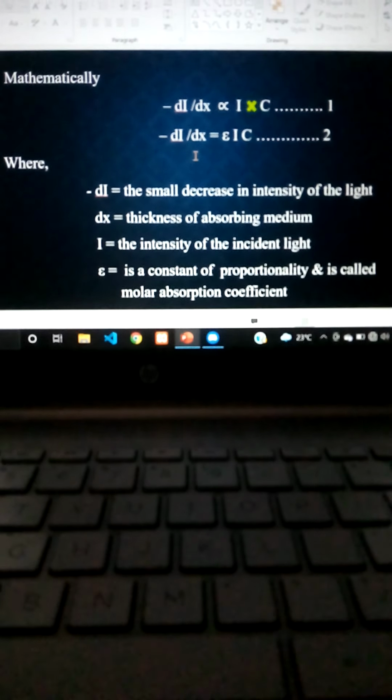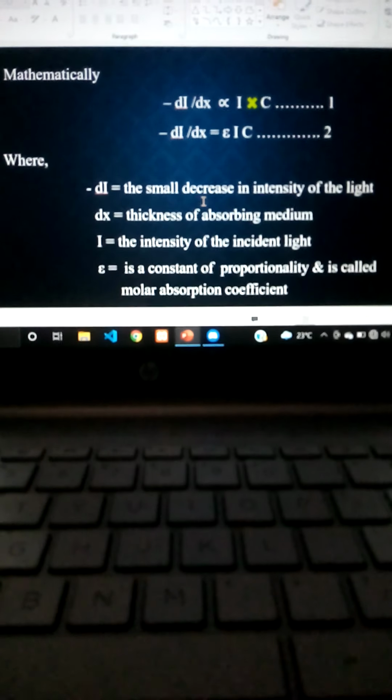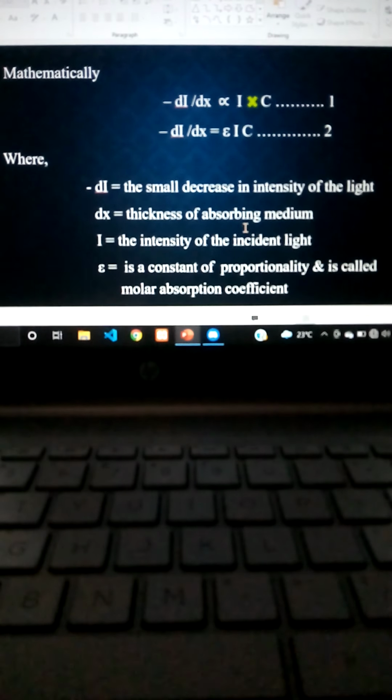Okay. So here minus dI represents the small decrease in the intensity of the light, dx represents the thickness of the absorbing medium, and I represents the intensity of the incident light. Okay. And here epsilon is called a proportionality constant, or in other words it is also called molar absorption coefficient. In equation 2 you will observe the epsilon. This one is also called molar absorption coefficient.